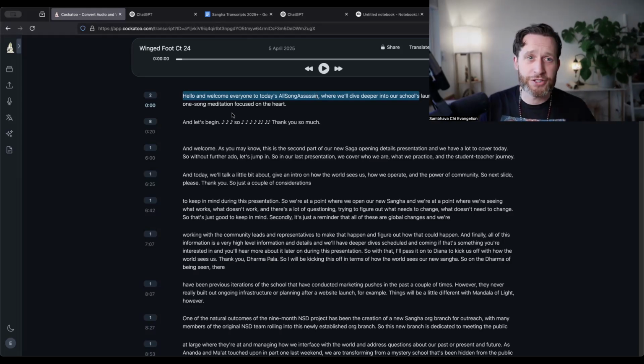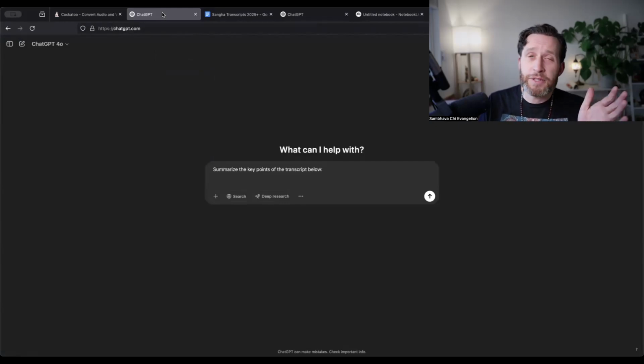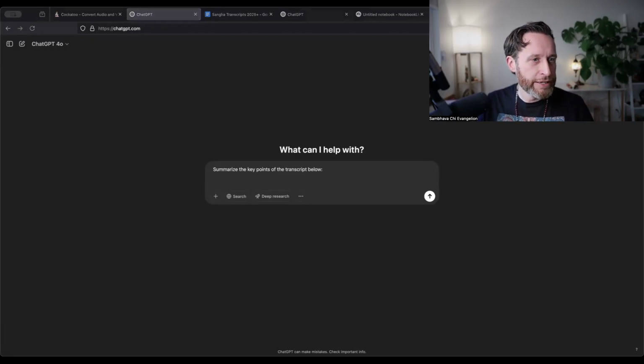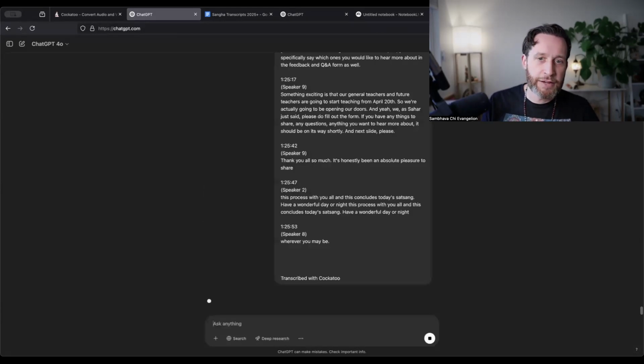So my next stop of the journey is ChatGPT. And in ChatGPT, I'll use actually a very simple prompt. I could probably make this more interesting, but this does the job. So in this case, I have my transcript, comes out as a text file. I'll just copy everything in the transcript, and I'll just ask it to summarize the key points of the transcript below. I'll give it the entire audio, hour 25-minute file, and hit return.